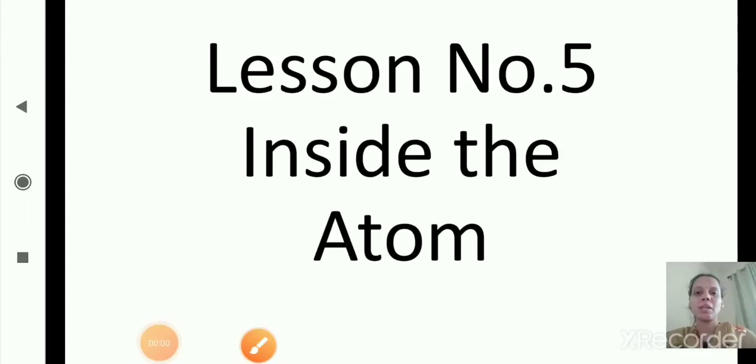Good morning students. In the previous session we have completed valency of inert gases or noble gases. In that we have studied valency of gases like argon, neon, krypton, xenon and radon. Now the next part is